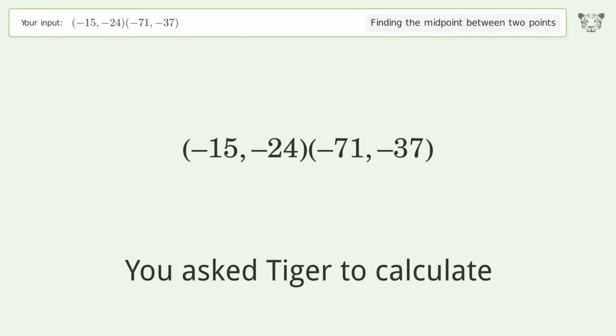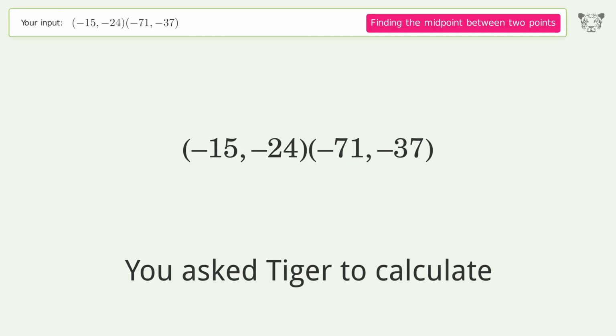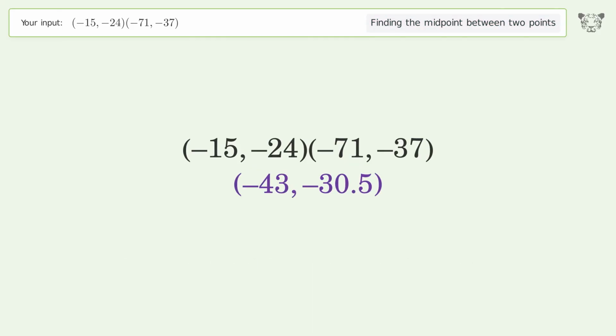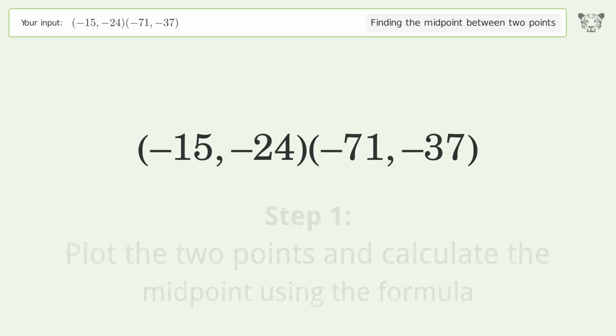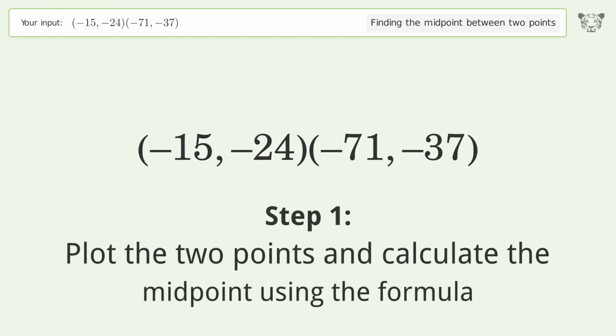You ask Tiger to calculate. This deals with finding the midpoint between 2 points. The midpoint between the 2 points is -43, -30.5. Let's solve it step by step. Plot the 2 points and calculate the midpoint using the formula.